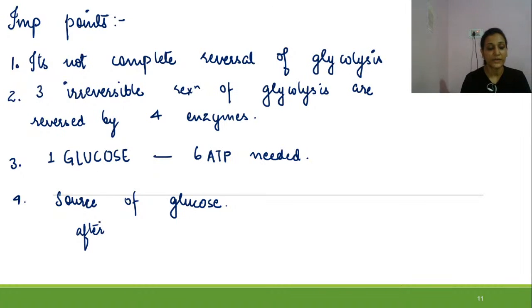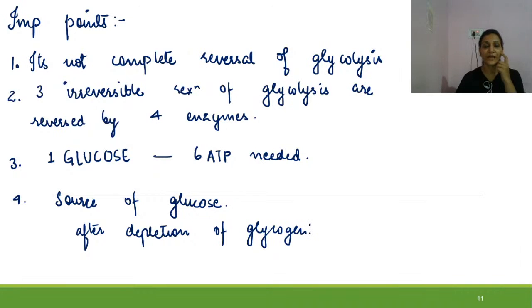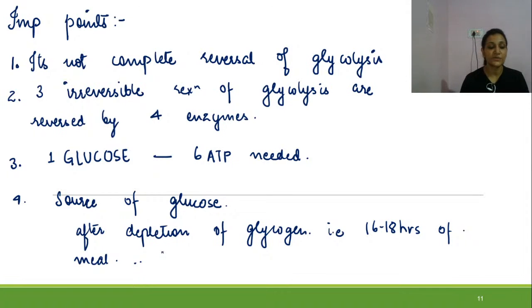When do the glycogen stores deplete? That is after 16 to 18 hours of a meal. Then gluconeogenesis will occur for production of glucose.